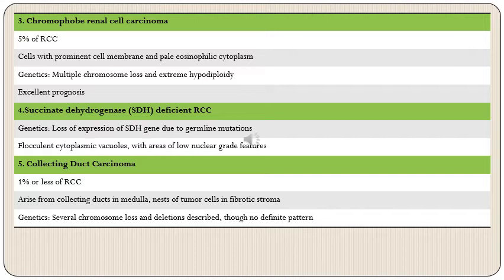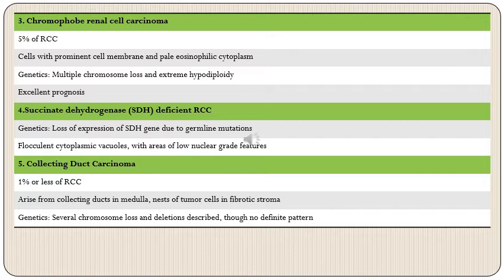And finally, we have collecting duct carcinomas. These account for 1% or even less than that of RCCs, and these arise from collecting ducts in the medulla, and the nests of tumor cells are found in fibrotic stroma. In genetics, again, there can be several chromosome losses and deletions described, although no definite pattern has been identified, as in the case of clear cell carcinoma and papillary carcinoma.